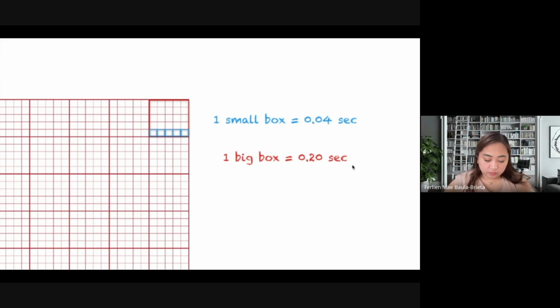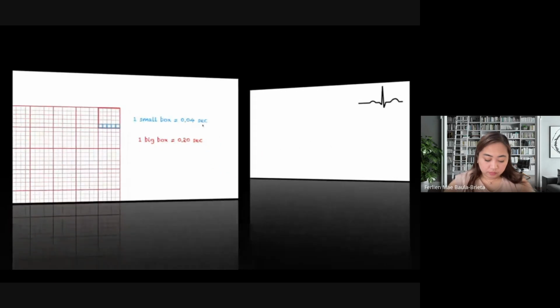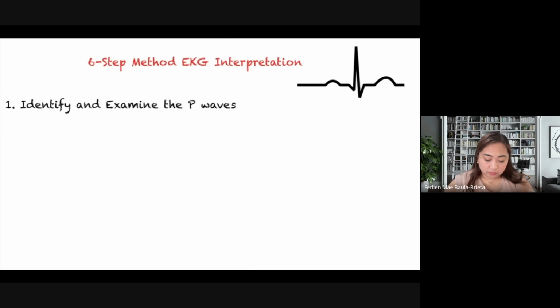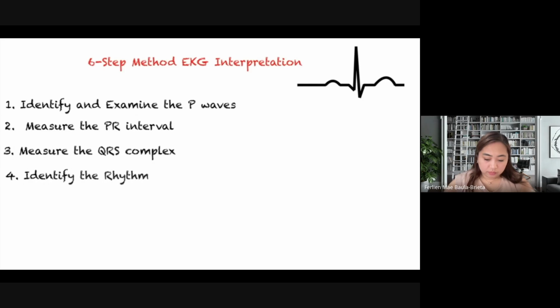But really, as long as you know that one small box is 0.04 seconds, we're good to go. So let us get on with our 6-step EKG interpretation. First up, we have to identify and examine the P waves, measure the PR interval, measure the QRS complex, identify the rhythm, determine the heart rate, and interpret your strip. And we're going to talk about them one by one.